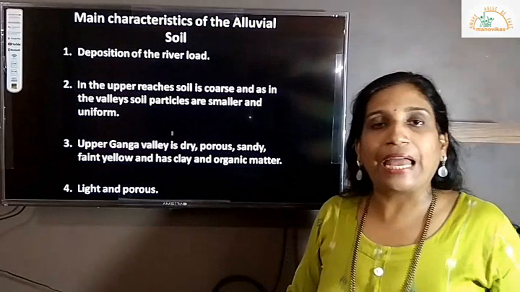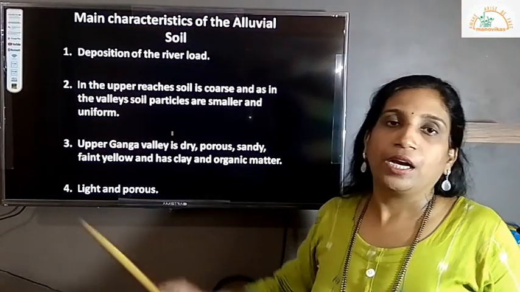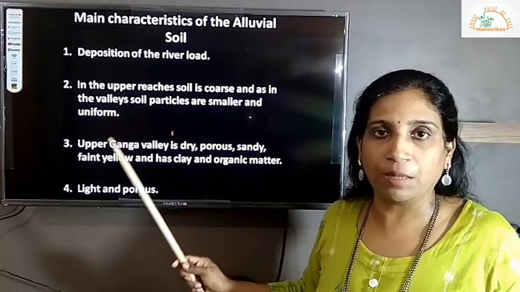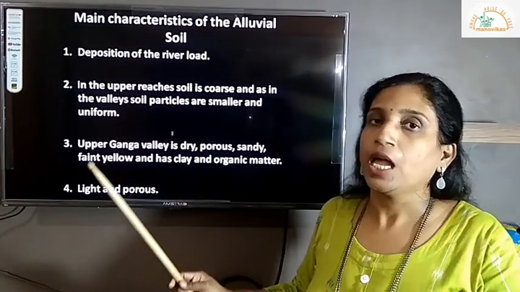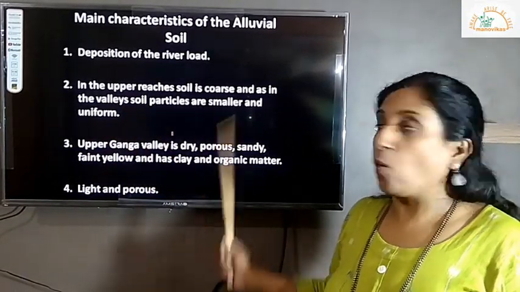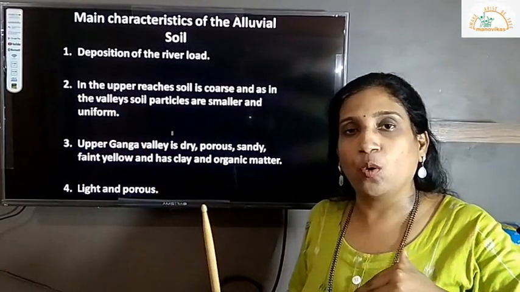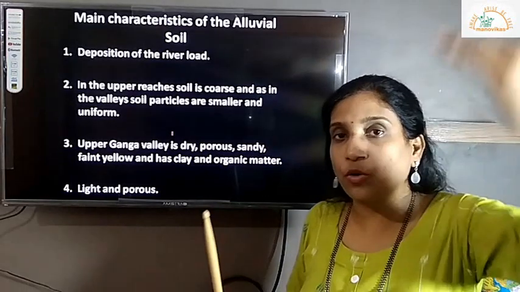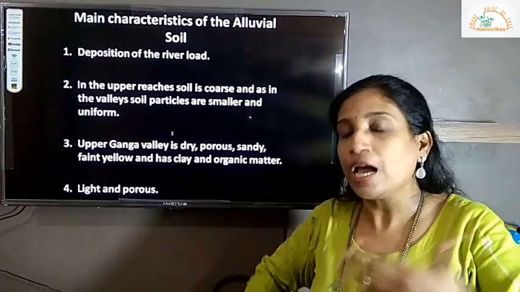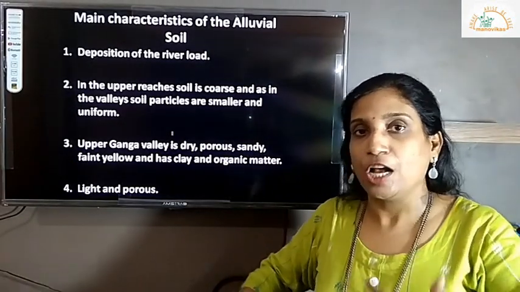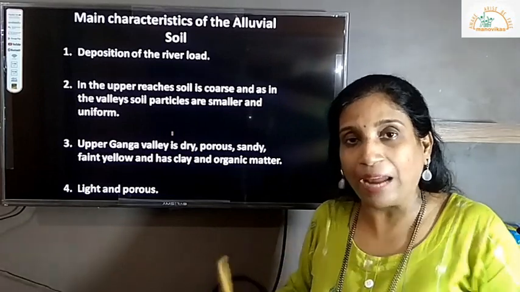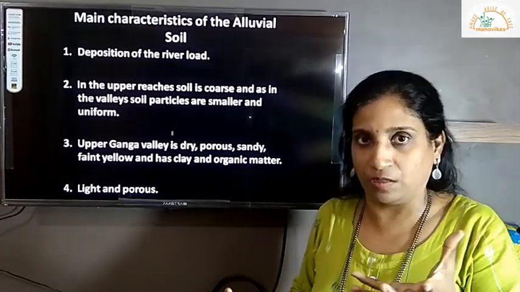The main characteristics of the alluvial soil: deposition of the river bed. It gets deposited along the bank of the river, in the floodplains. In the upper reaches, the soil is coarse. In the journey of the river, in the upper course, because transportation is still happening, rocks are still getting disintegrated, so the size of the rock fragments which are already broken is coarser.